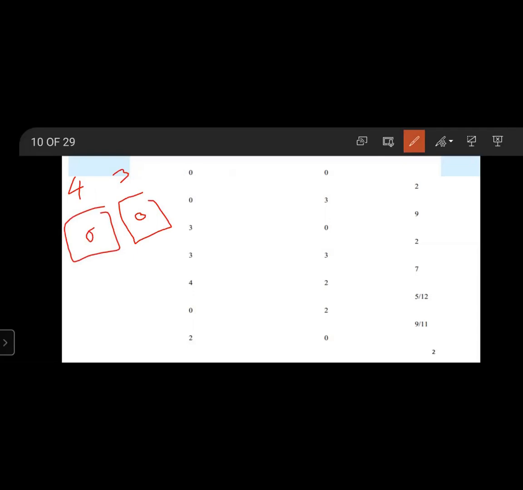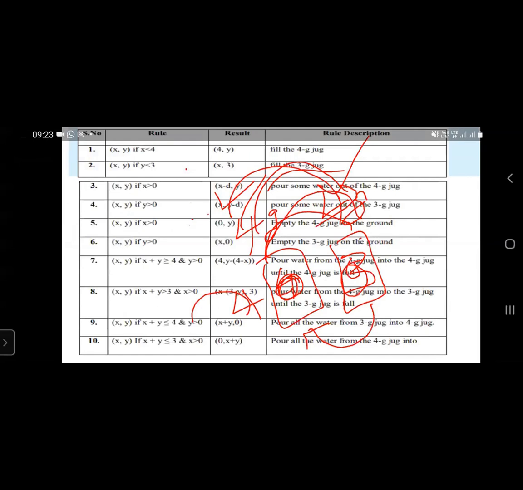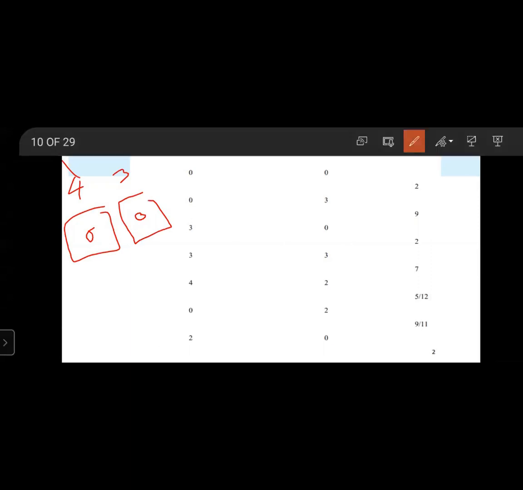Next, apply rule 2: (x, y) if y less than 3 goes to (x, 3), fill the 3 gallon jug. That means 0, 3. Fill the 3 gallon jug.